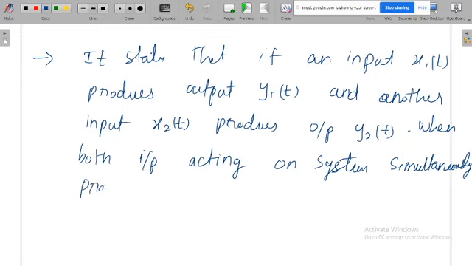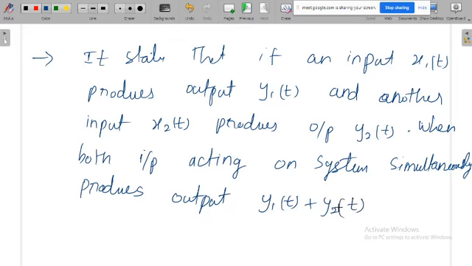The system should produce output the same as y1 of t plus y2 of t. If the system satisfies this condition, then the system is following the additivity property.